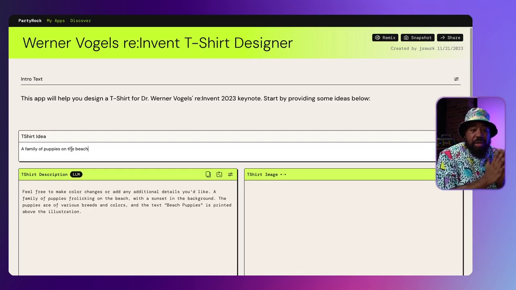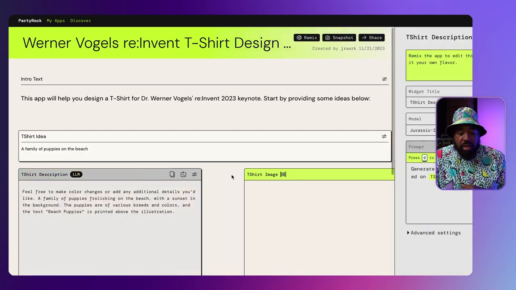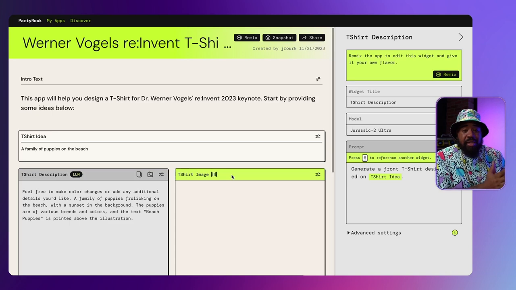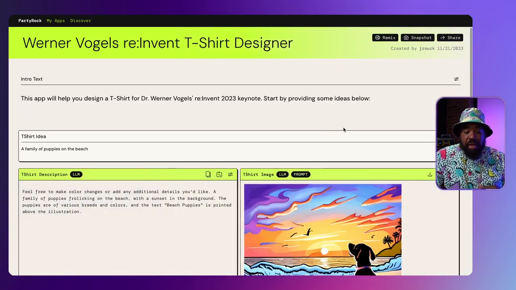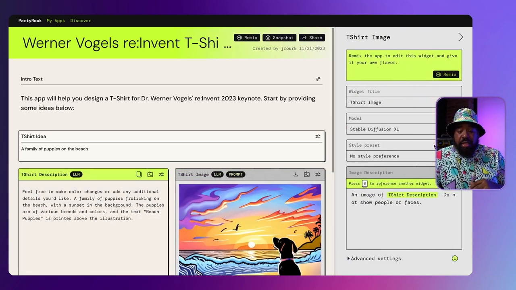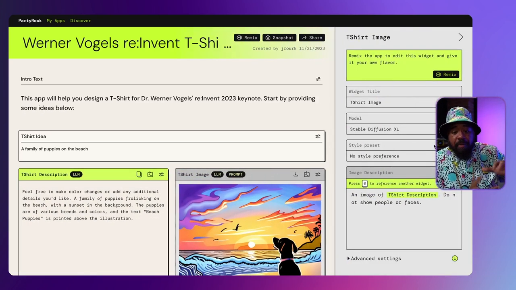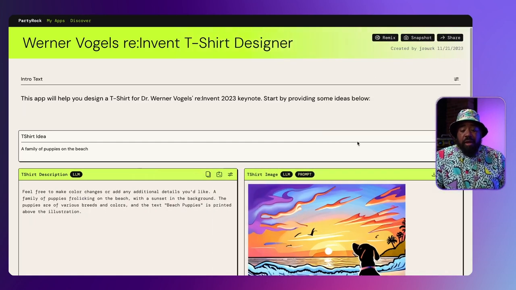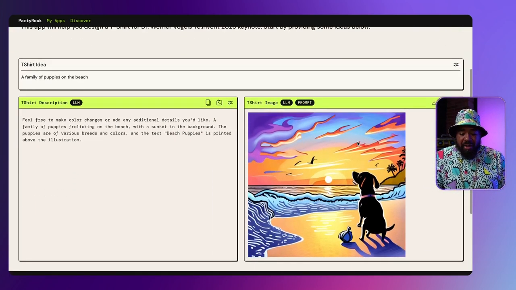It takes that description and then sends it to the large language model Jurassic Ultra 2 to get a detailed description of your shirt, and then it takes that as a prompt and it sends that to the Stable Diffusion large language model and then generates an image based off your user input. And here we have a puppy on the beach. Now, I don't know about you, but I'm gonna use this app and I'm gonna get a t-shirt design and I'm gonna rock it to reInvent 2024. I'm really looking forward to doing that.